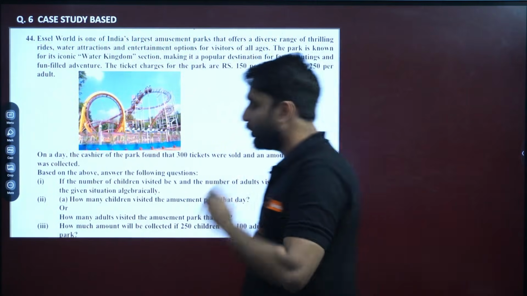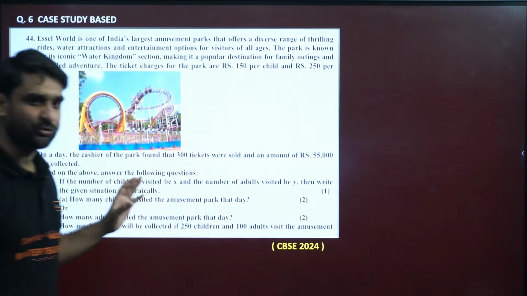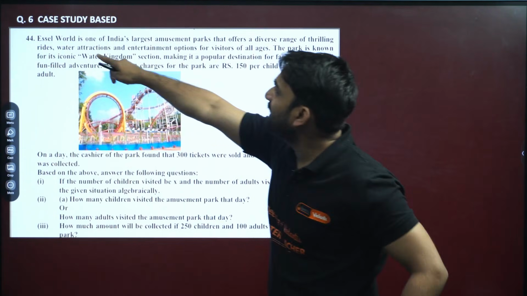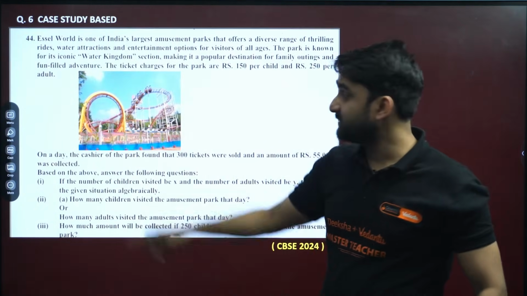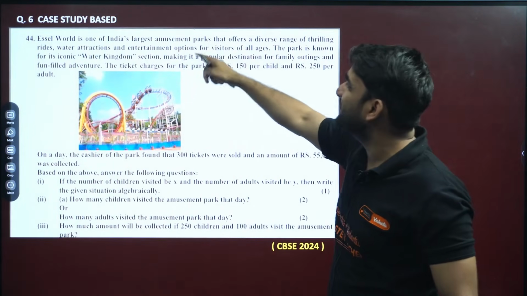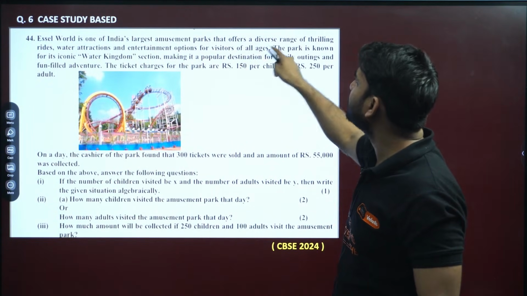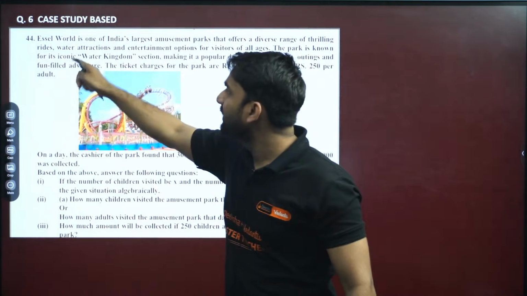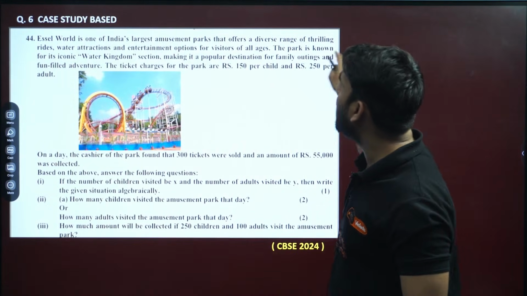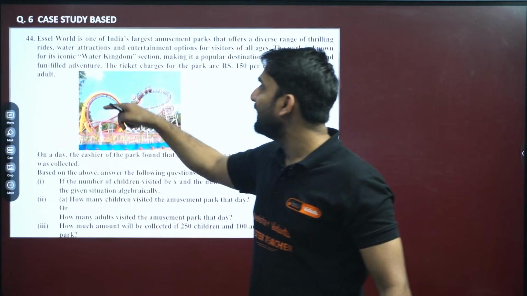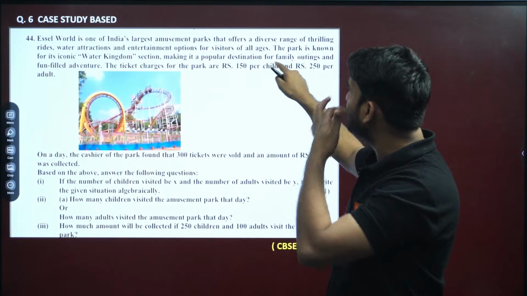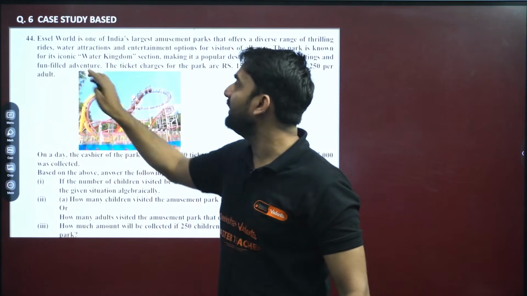Moving to the next question, question number 6. Okay, case study based question. I hope this question is visible to you all. Look at the question, my dear. Israel World is so popular an amusement park, you can search on Google also. Israel World is one of India's largest amusement parks that offers a diverse range of thrilling rides, water attractions and entertainment options for visitors of all ages. The park is known for its iconic Water Kingdom section, making it a popular destination for family outings and fun-filled adventure.